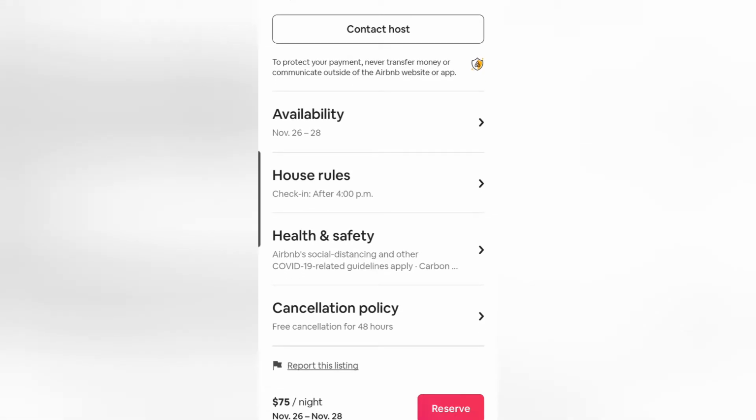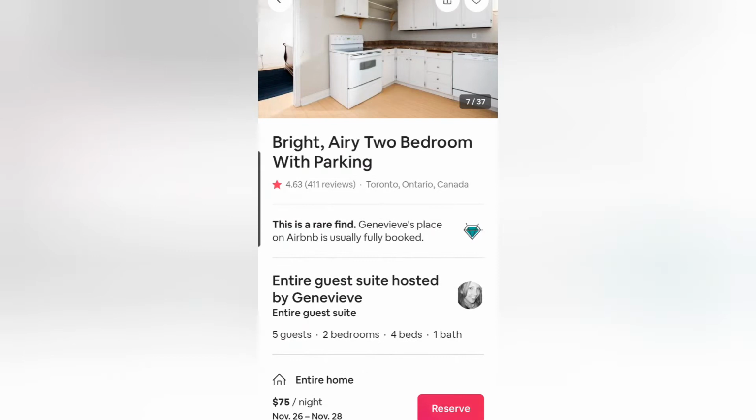So I'm just giving you quick information about this app, how it works. This app is like a third party, so it charges you a little bit extra, and they charge the owner of the property a little bit also, but it works for both, for the renter and the host. It's very convenient, and I've used it a few times, and it's really wonderful.